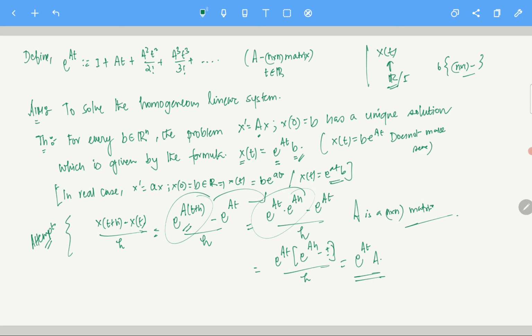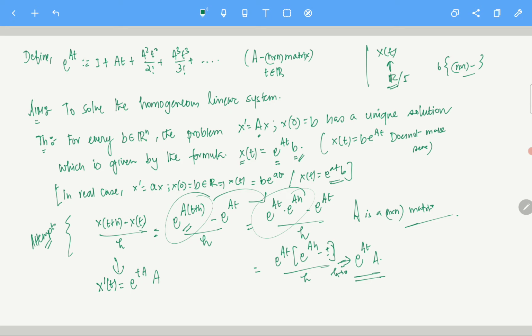So we have to deal with all that sort of thing, whether this particular thing... See, if we are doing it like this, then now this thing, you can think of this as x prime of t, right? Okay, and what happens to this particular term? As limit h tends to 0, this converges to this. Okay, this is not essentially this, but it converges as h tends to 0, right? Okay, so now that is e power ta times a.